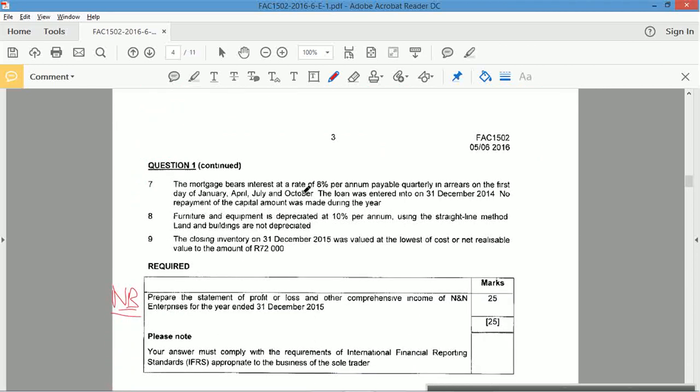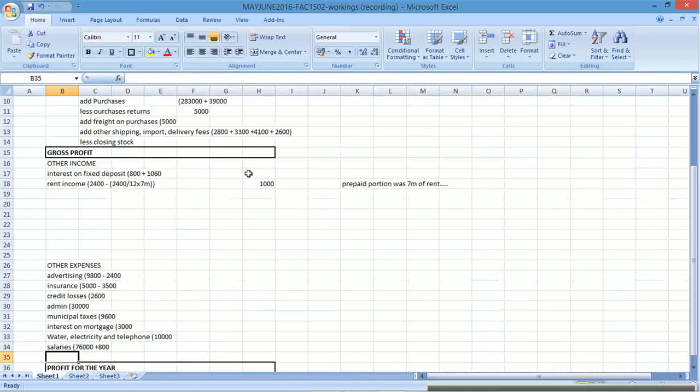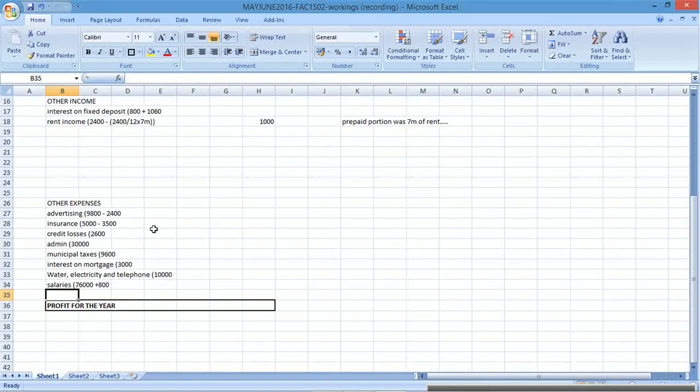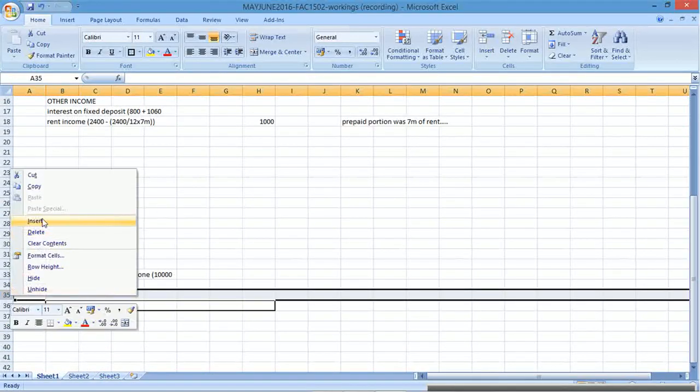Okay, number 7. The mortgage bears interest at 8% per annum, payable quarterly in arrears on the first day of January, April, July, and October. The loan was entered into on the 31st of December, which is long ago. No repayment of the capital amount is during the year. That's fine. All I need to know is just what is the interest. That's all I want because I'm looking at income and expenses. I don't care about assets and liabilities for this question.